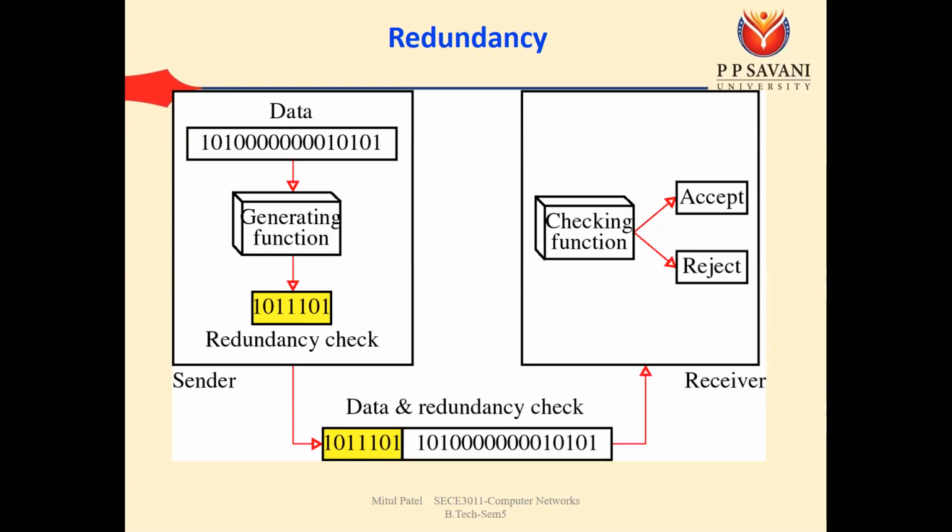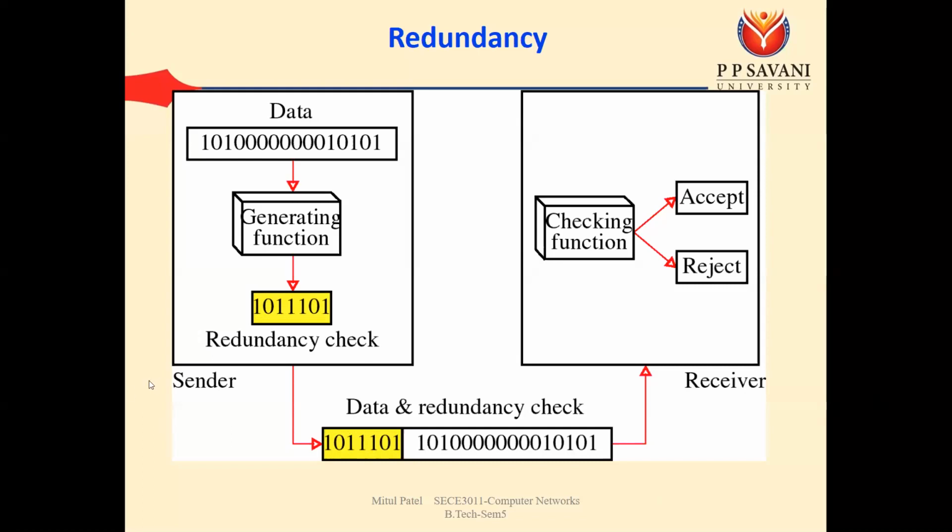On the sender side we have one function that will generate some data. That data we need to append with the original data. At the receiving side we need to apply the same hashing function on this original data, and whatever result is there, we need to compare with whatever the sender has sent. And if both values are the same, then we can say that the data is correctly received by the receiver. But here we need to use the redundancy for error detection and corrections.